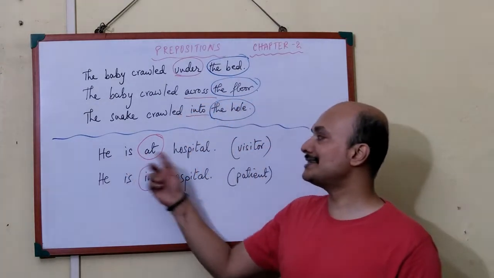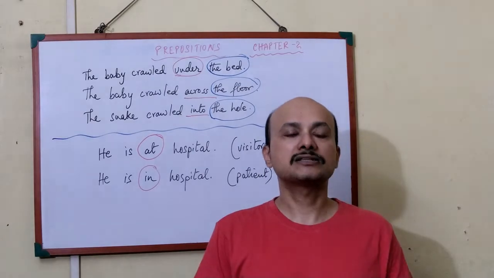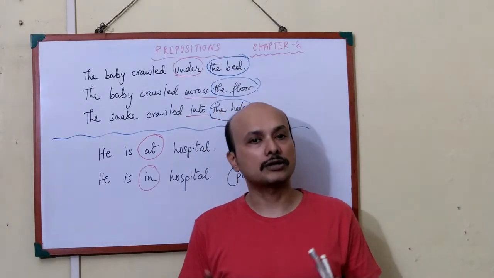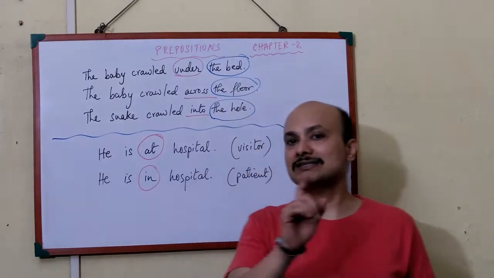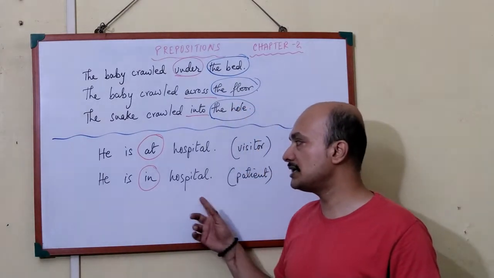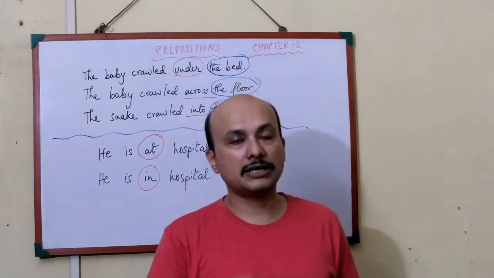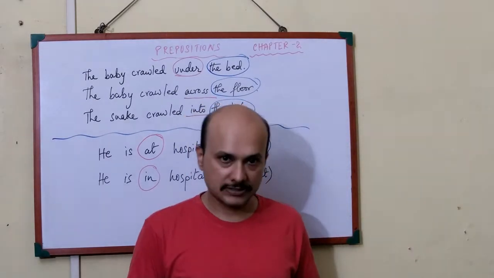So here, he is at hospital means he is a visitor who has gone there to see some near and dear one who is at the hospital. He is not a patient. But if that person is to go to the hospital as a patient, then it would be he is in hospital as a patient. Similarly, you can write it with other variations also, like in the office.